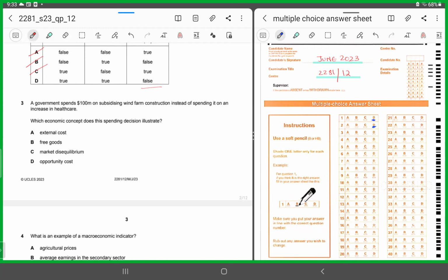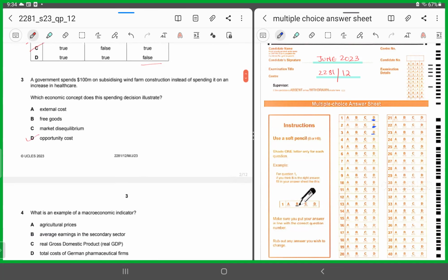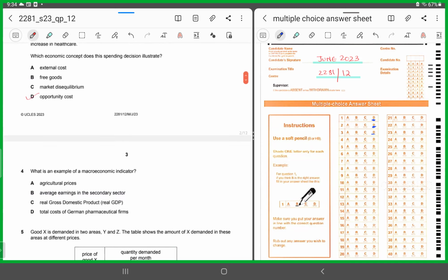Exactly, opportunity cost, right? So it's easy. It's going to say it has to be 3D. What was opportunity cost? The cost of the next best alternative foregone due to a particular choice made, right? So what was the choice made? Spending on the subsidizing wind farm construction instead of healthcare. So there's an opportunity cost involved.